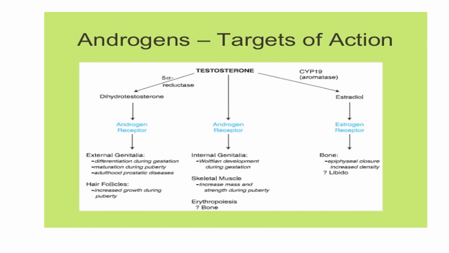increase growth during puberty. Testosterone directly goes and acts on the androgen receptors, acting on the internal genitalia, Wolffian duct development during gestation, and skeletal muscle, increasing mass and strength during puberty. In erythropoiesis plus bone mass, with the help of estrogen, they cause fusion of the bone. Estradiol comes and binds to the estrogen receptors, goes and binds to the bone, epiphyseal closure, increases density, and in some cases, libido increases.